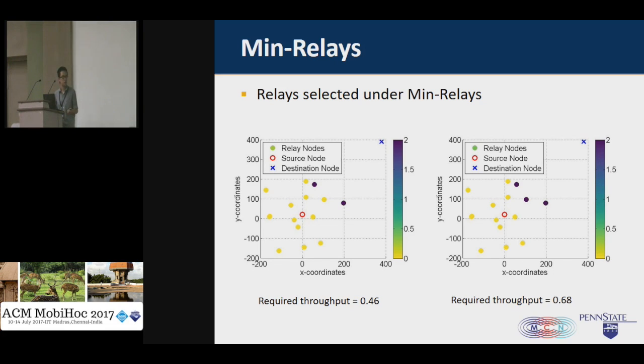In the left figure, we can see when the required throughput equals 0.46, only two relays should be chosen to help forward a signal to the destination. In the right figure, when the required throughput increases to 0.68, one more relay should be chosen to be involved in the transmission, so that the signal strength at the destination can be improved.